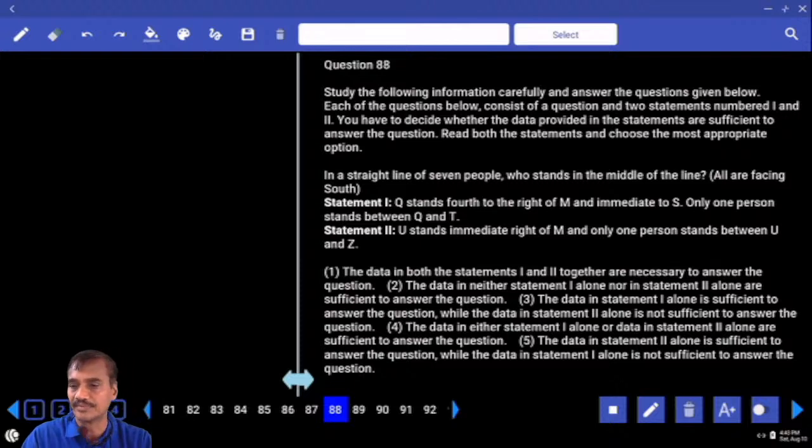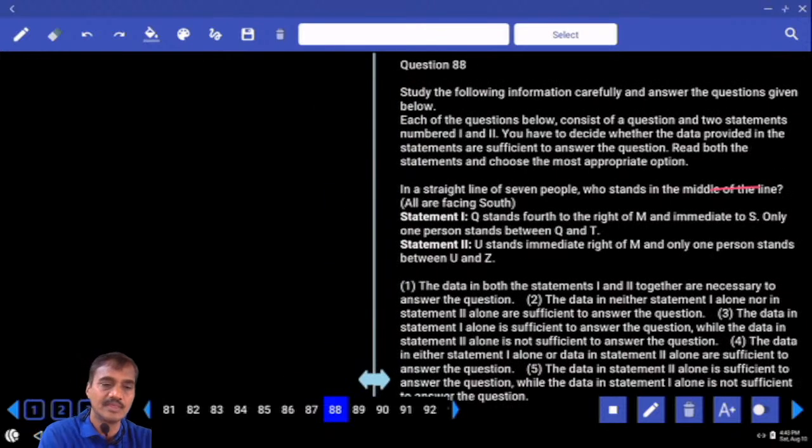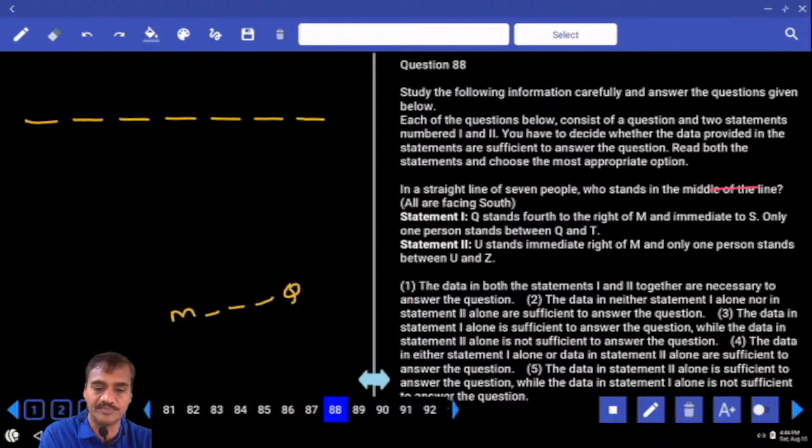And in a straight line, who stands in the middle of the line? The middle of the line out of these 7 positions, 4. Q stands 4 to the right of M. Q is immediate to S, so either here or here, and there are two possibilities. Only one person between Q and T, 1, 2, 3, 4, 5, and that is unknown. Now with the help of this one, are you getting any answer here? Most of them, no answer. The exact position is not known.